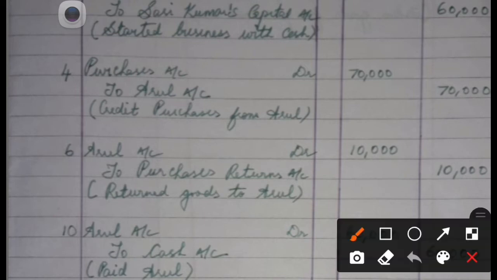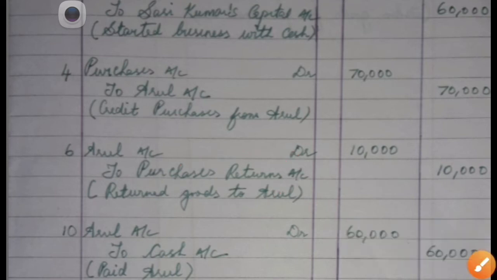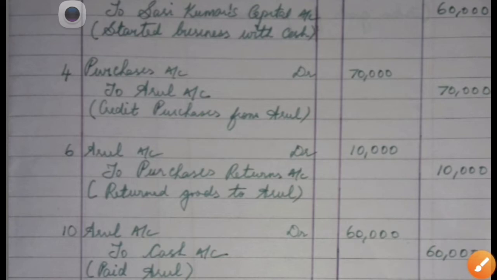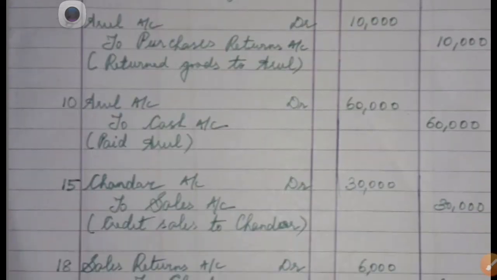So we will credit this amount, 10,000, for purchase returns, and to whom it is returned, it is returned to the supplier Arul. He is a person, so you say it is personal, and you say Arul account debtor to purchase returns 10,000.